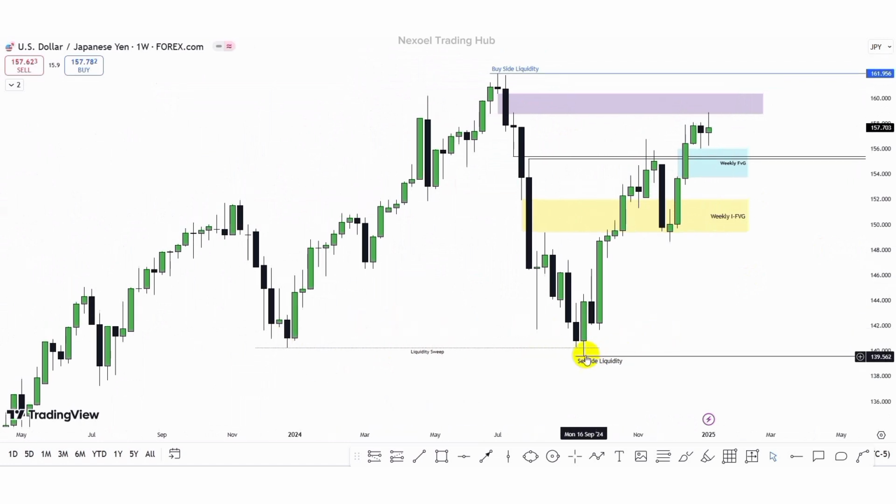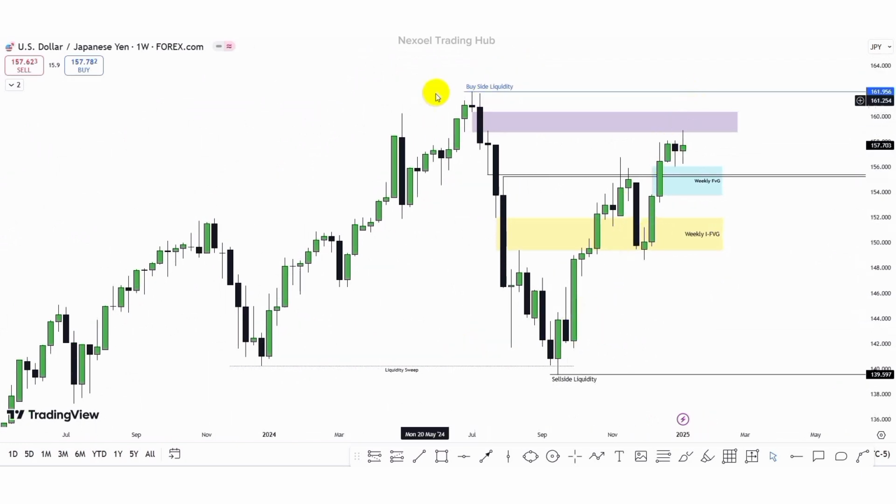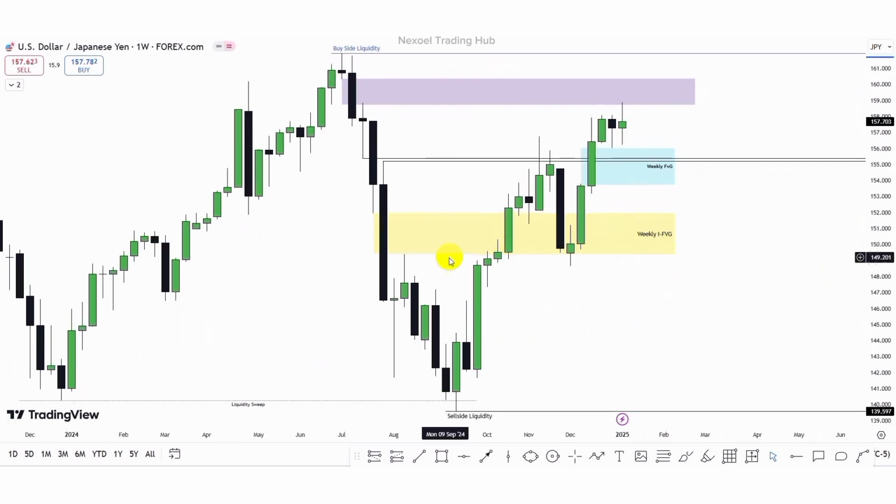Basically now this is our sell side liquidity, this is our buy side liquidity. Now we can see that price is being drawn to the buy side liquidity. Now here what we have is price give us this fair value gap. We can see our price broke above this fair value gap, returned to retest it as an inversion fair value gap here in the weekly time frame, and we can see this bullish movement.